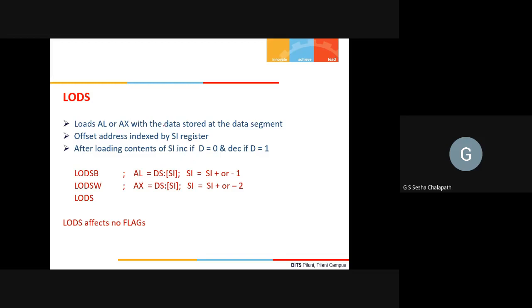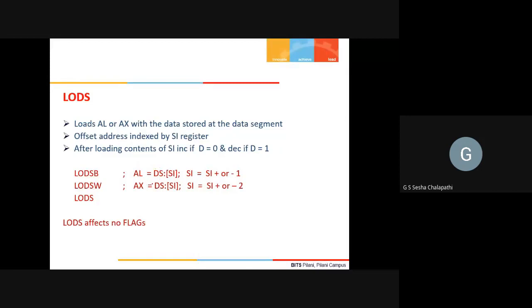LODS has two options, LODSB and LODSW. LODSB will load AL with DS:SI, that means SI gives the offset address within the data segment, and 1 byte will be loaded into AL.